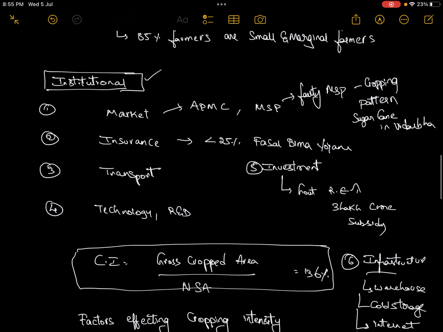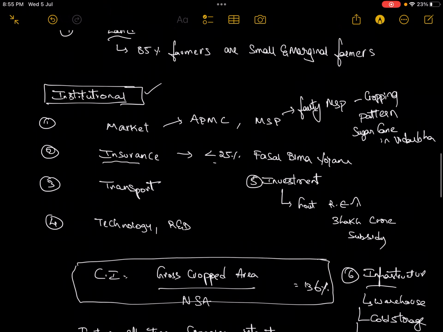Here I have mentioned insurance. We also have the scheme called Pradhan Mantri Fasal Bima Yojana. When such kind of crop failure happens, the government will protect it. Just like in the case of accidents, in the case of death, where the person is given a lump sum amount, when the crop failure happens, the farmer is given some amount of money. But the penetration of the insurance, the Fasal Bima Yojana, is less than 25%.